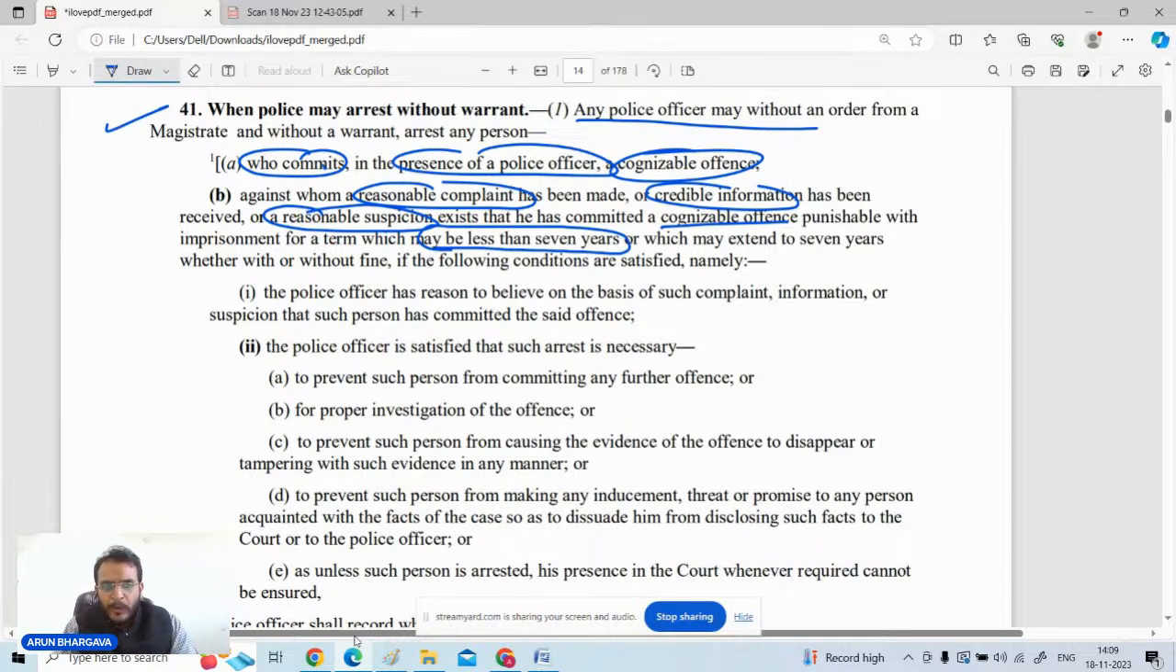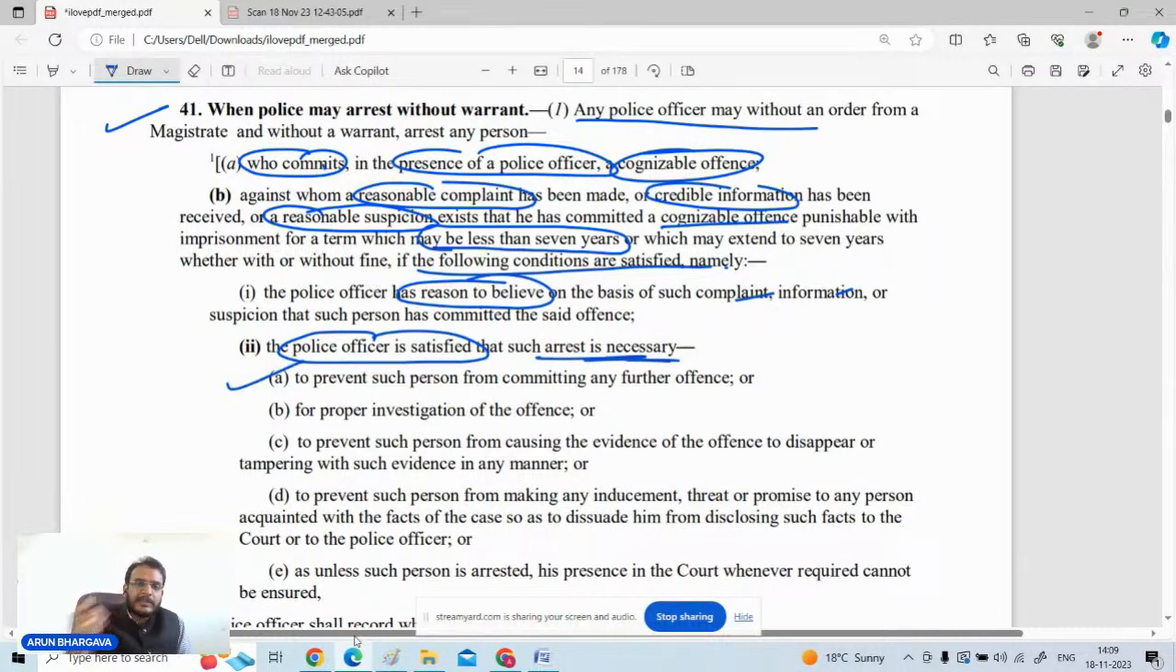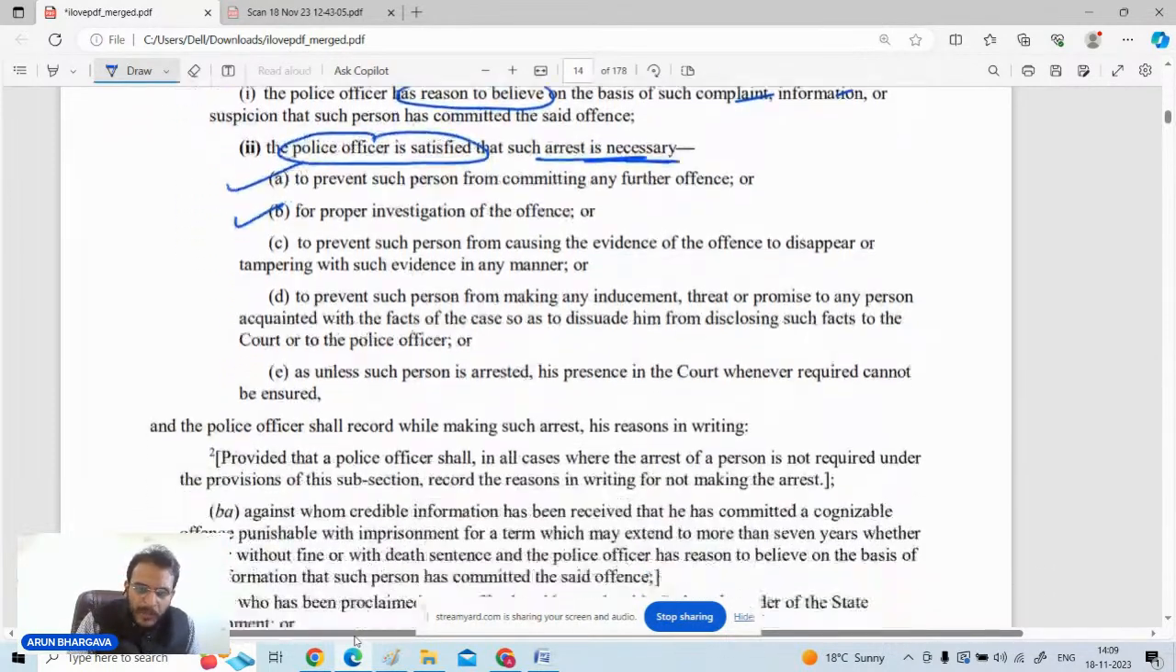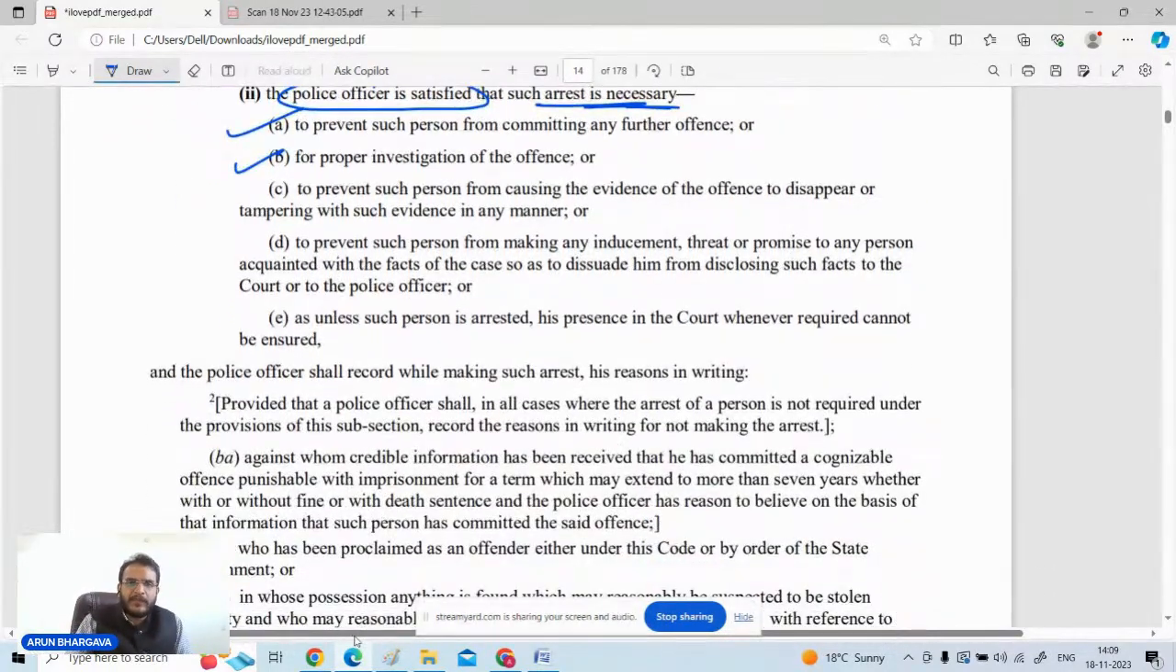And the police officer is satisfied that the information, complaint, etc. is there, and there is reason to believe that yes, the offense has been committed, and the police officer is also satisfied that if such a person is not arrested, he might commit another offense. It is required that arrest should be done because proper investigation can be done only after that. Arrest is required because if it is not done, the person may disappear or tamper with the evidence, etc.